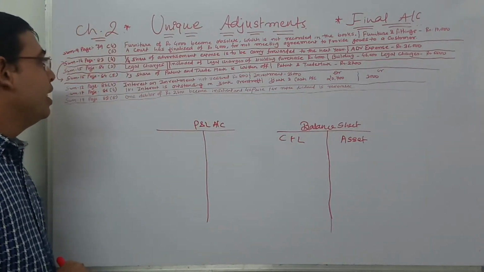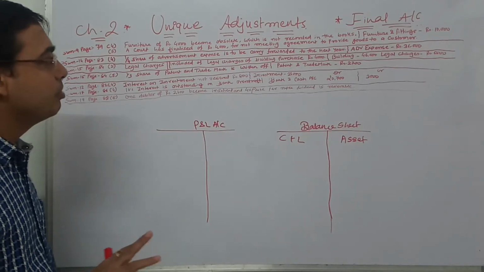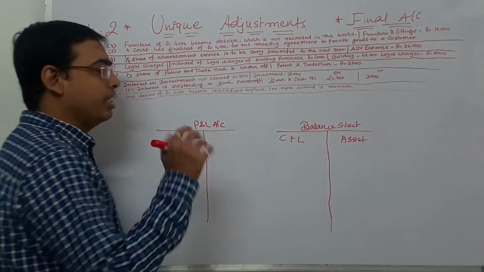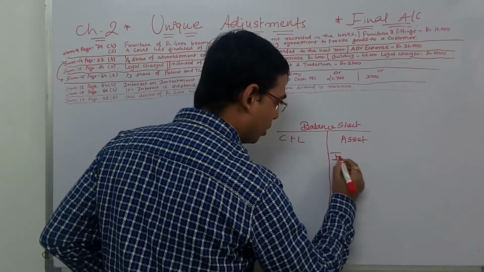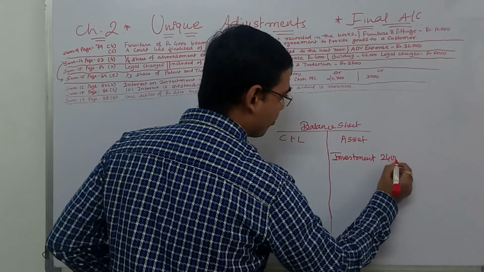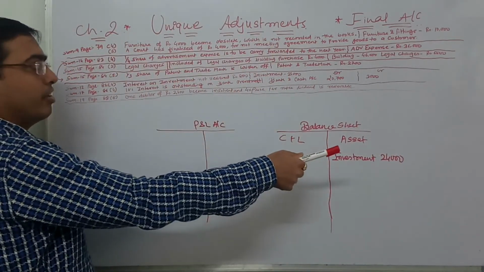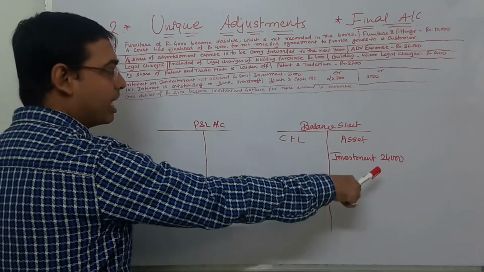Let's do it. Interest on investment not received, rupees 800. Investment is 24,000. Here investment doesn't have any relation with it, but as it is related, that's why I have written it from the trial balance.